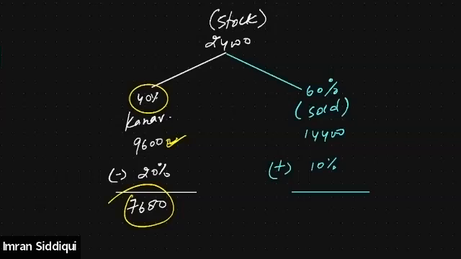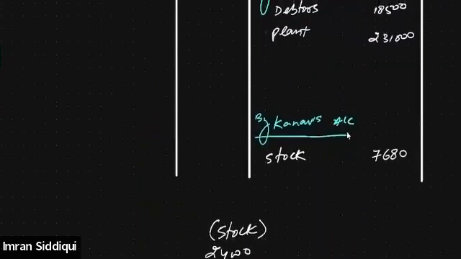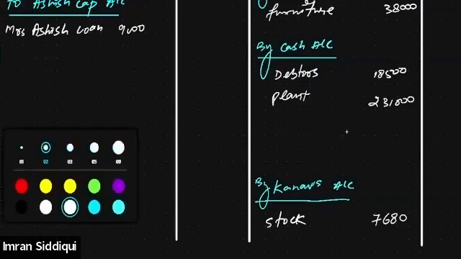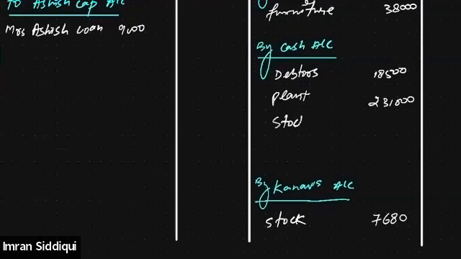That means the realizable value of the 60% stock is 15,840. Now we will transfer this value here. We realize this by selling the stock in the market. We realize cash. How much is the cash? We realize 15,840.